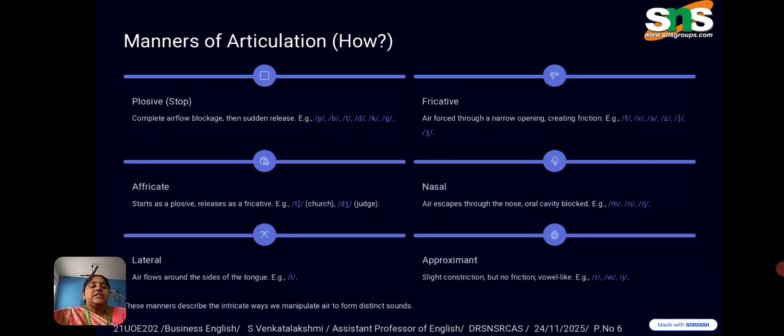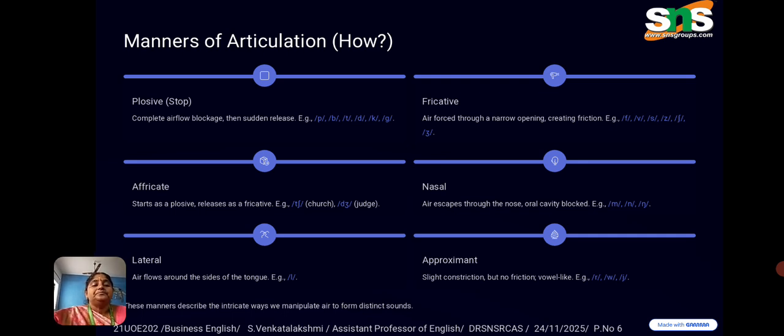So, manners of articulation. Plosive sounds are stopped in the mouth. Complete airflow blockage, then sudden release: pa, ba, ta, da, ka, ga. Fricative. Air forced through a narrow opening, creating friction: f, v, s, z, sh. Affricate. Starts as a plosive, releases as a fricative: ch and j, church, judge.